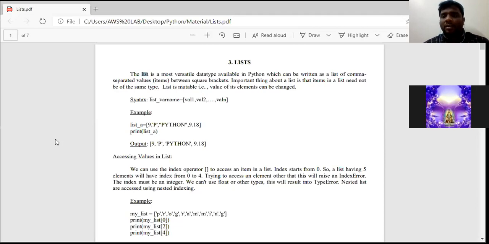First of all, list is also a data type in the Python programming language. So if I ask a question like what is a list, you need to reply list is a data type. That is the first point. And the second point is a group of elements. Those elements can be called values or items. A group of elements separated by commas and placed between square brackets is called a list.